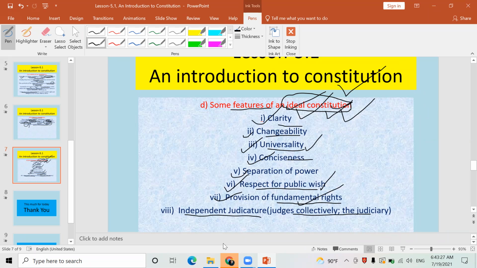I'm sure you have gained some knowledge on the features of the ideal constitution as well. Now, simply analyze yourself whether our nation's constitution is an ideal constitution or not. You can simply study it and reach your conclusion. I have told you already, in my point of view our nation's constitution is to some extent an ideal constitution as well, but it is not implemented honestly by the leaders. Because of this, many problems occur, especially political instability in our Nepal.